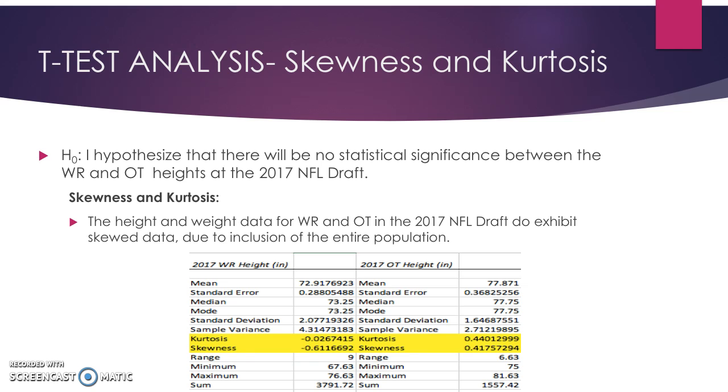Okay, so to start things out, I chose to look at wide receiver and offensive tackle heights at the 2017 NFL Draft. My skewness and kurtosis values were all included, none of them were excluded, and they fell within -1 and +1 and -3 and +3.